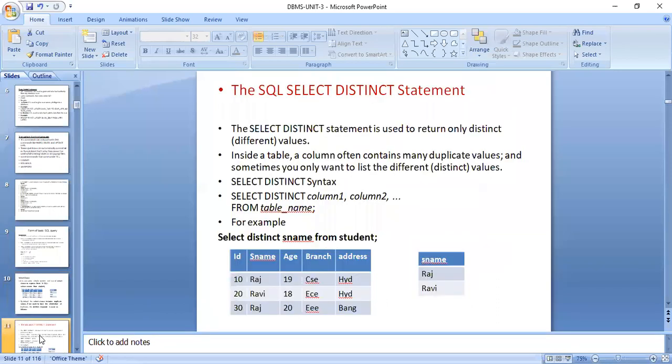So the SQL command with the select distinct statement is as follows. The select distinct statement is used to return only distinct, that is, different values. Inside a table, a column often contains many duplicate values, and sometimes you want to list only the distinct values. The syntax is select distinct column1, column2 from table name. For example, select distinct sname from student lists Raj without duplication. How many Rajs were there in the previous base table? There were two Rajs, but now only one Raj and Ravi have come. That is the output.